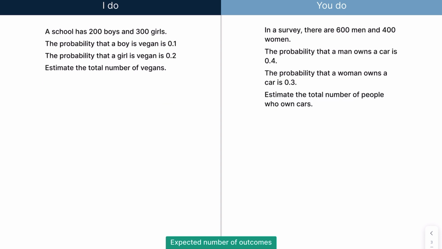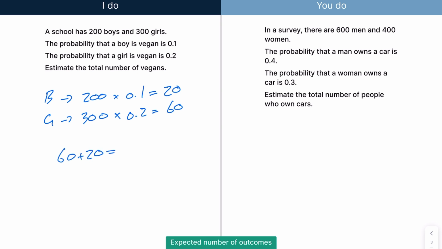So for this one, we have 200 boys and 300 girls in a school. The probability that a boy is vegan is 0.1. The probability that a girl is vegan is 0.2. Estimate the total number of vegans. So we have B for boys. So there are 200 boys. The probability of a boy being vegan is 0.1, which gives us 20 here. And with girls, there are 300 girls, and the probability of a girl being vegan is 0.2, which gives 60. So in total, we have 60 plus 20, which is 80.